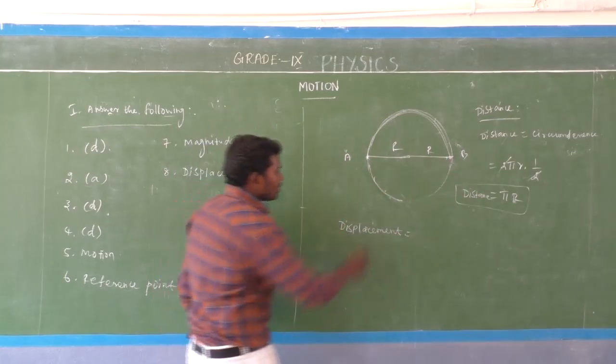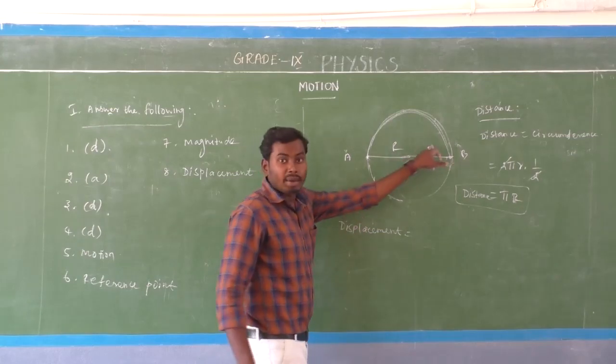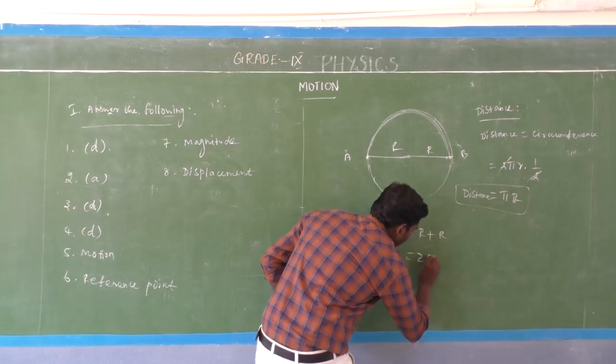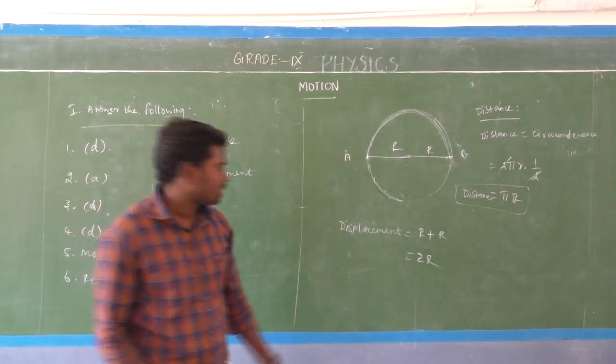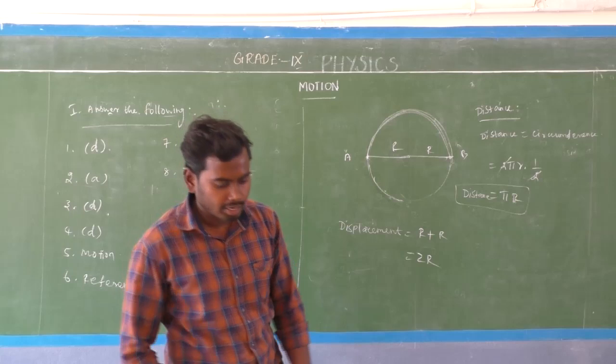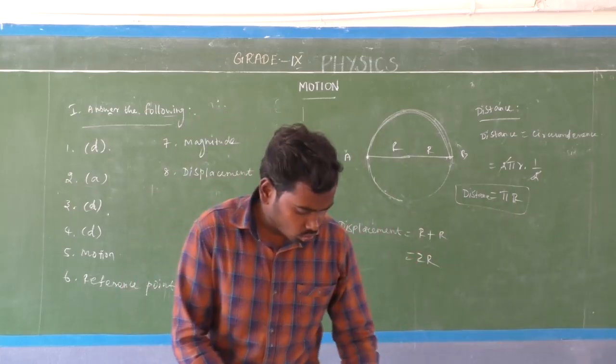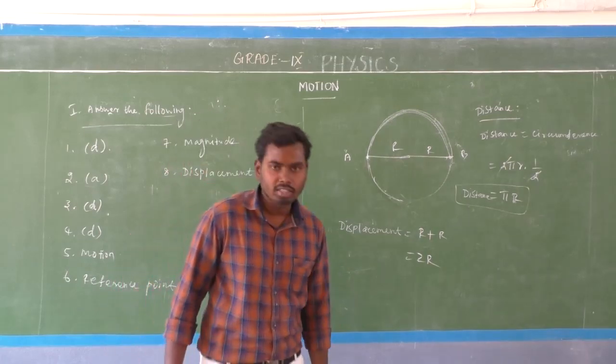So what is the displacement value? R plus R, that is equal to 2R. So the distance value is pi R and the displacement value is 2R. So very simple.